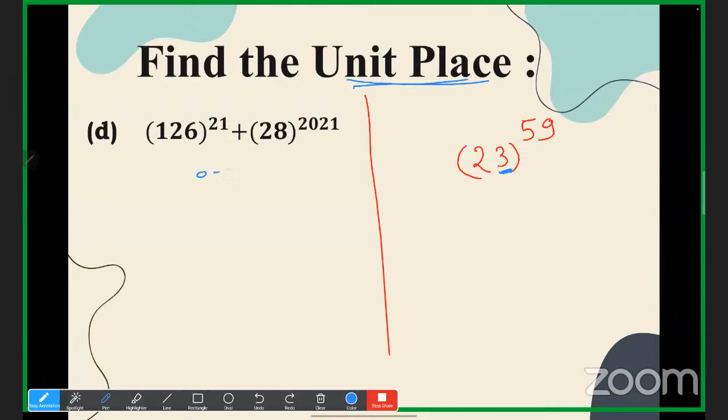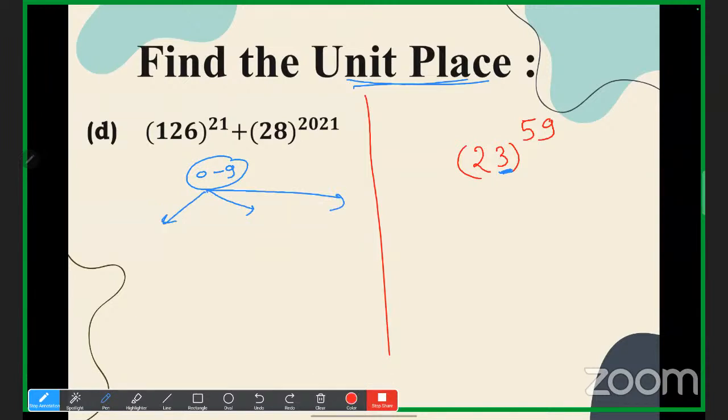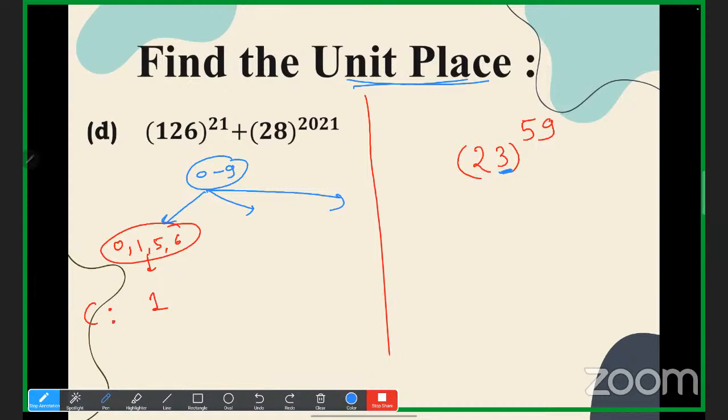So 0 to 9 we have 10 numbers, so we have categorized these 10 numbers into 3 categories. In the first category we have 0, 1, 5 and 6, whose cyclicity is 1. Then 9 and 4, what is the cyclicity? 2.